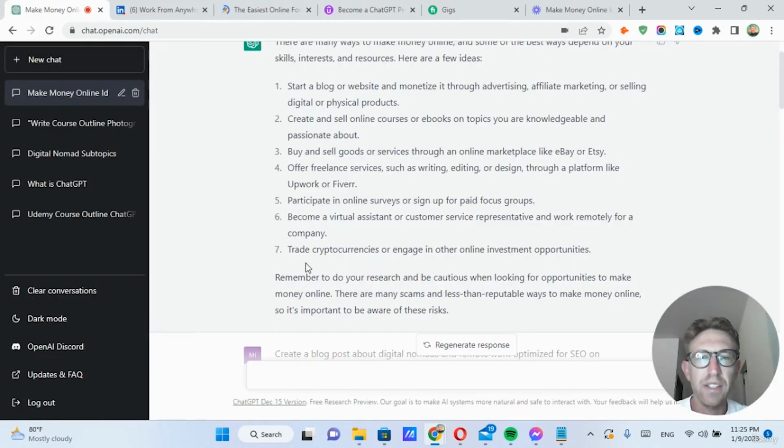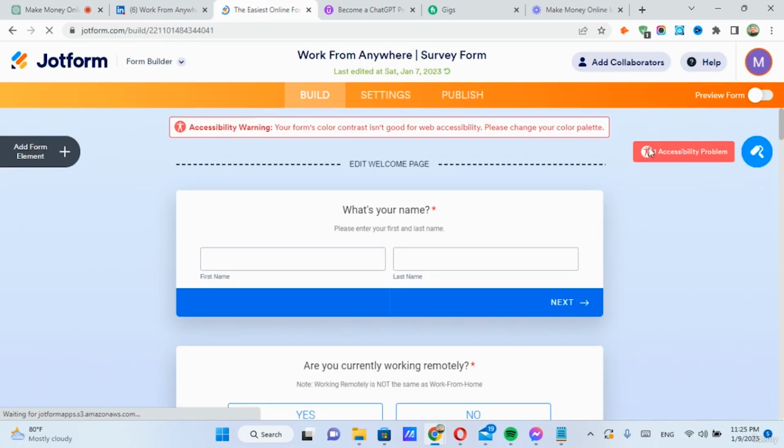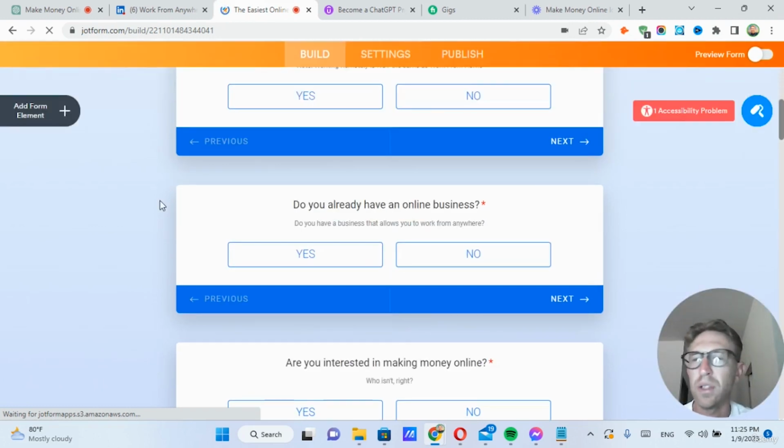Okay, so the next suggestion they offer is to participate in online surveys or sign up for paid focus groups. To be honest, this isn't really something that I have a lot of experience with, but essentially you can fill out surveys and then get paid a certain amount for your expertise or for whatever it may be. So if you go over to Google and search for online surveys, there'll be a lot of results that pop up. But for me, I actually have my own survey that I've created using this tool called JotForm.